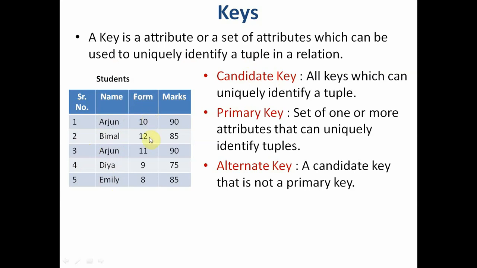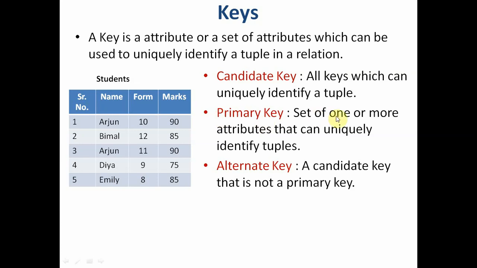Form, all the classes are different, so form qualifies to become a candidate key. In the marks column, the marks are repeated, 90, 90, so the marks column doesn't qualify to become a candidate key. So candidate keys are all the fields where the value is not repeated. Now in our table, there are 2 fields where the value is not repeated: serial number and form.